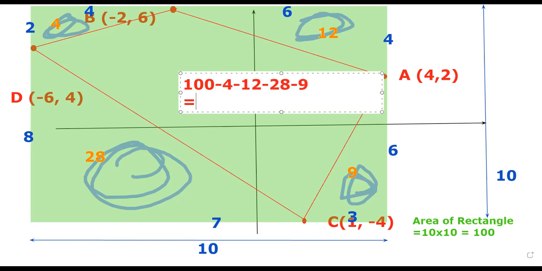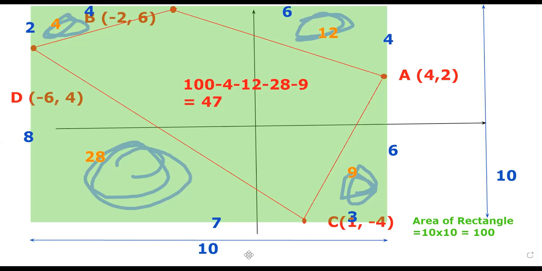So if we calculate them, you can see that our answer will be equal to 100 minus 4 minus 21 minus 28. So the answer of it is equal to 47. So 47 is our answer for this question. Now, once you draw this out, you can use very simple geometric tricks to solve it.